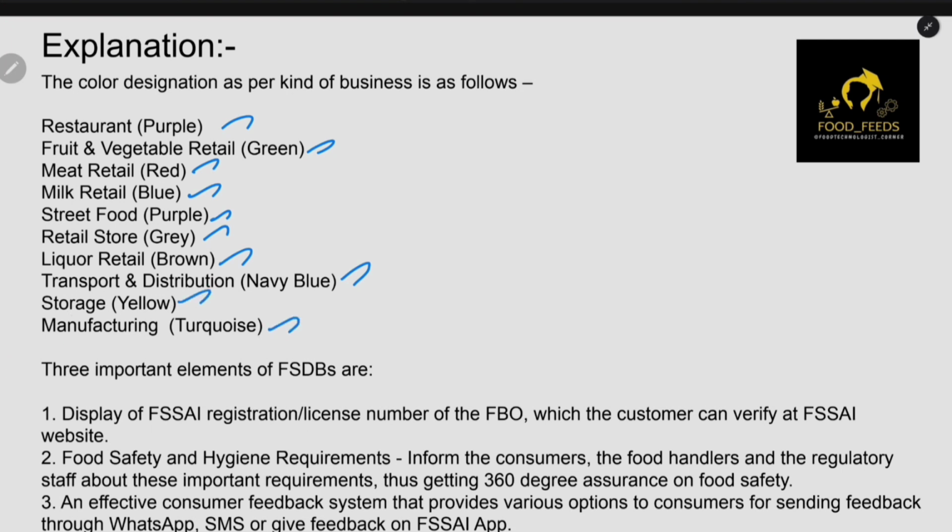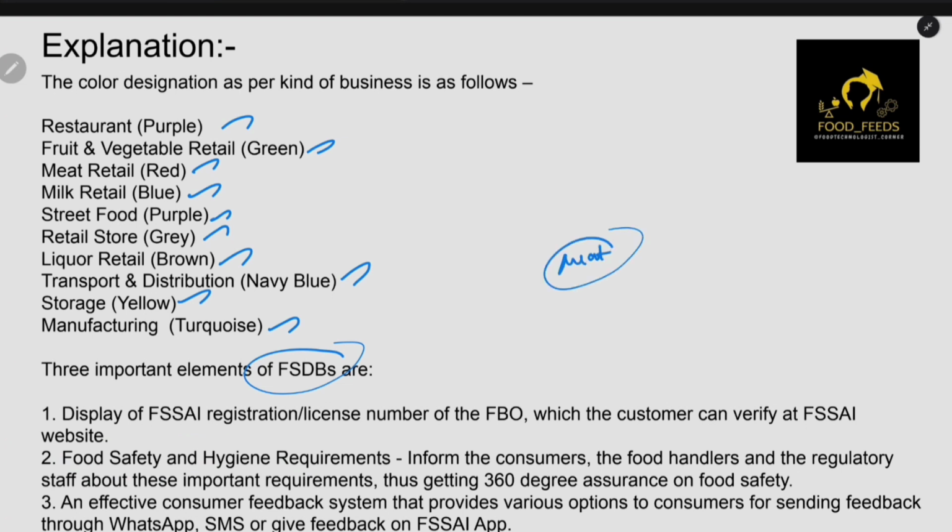And see, why we need this food safety display board? First of all, because of three important elements. First is, it will display the license number of FBO. So if you are a customer, you can easily verify this with the website. And the second one is food safety and hygienic requirements. Suppose you are entering a meat shop, obviously you have to follow the hygienic principles.